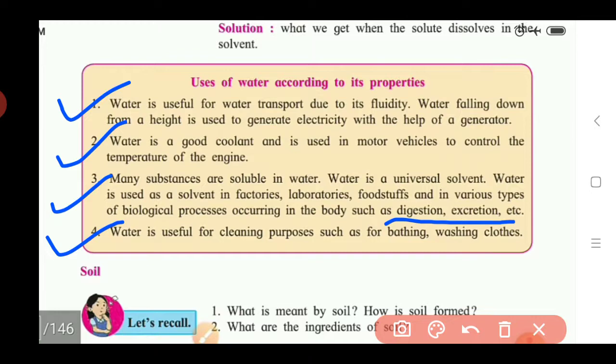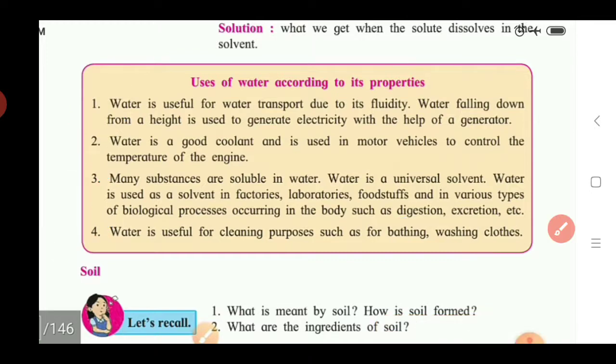Also we see another property, that is the anomalous behavior of water. It is the most important property of that water. Okay, so here we complete this second natural resource. Next we continue with the last natural resource which is given in your textbook, that is the soil.